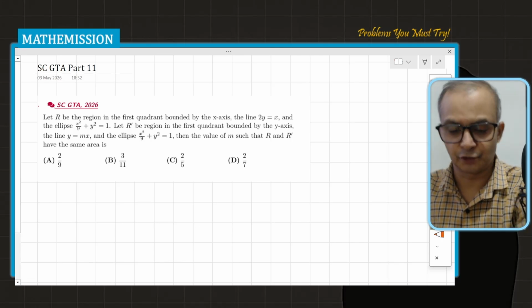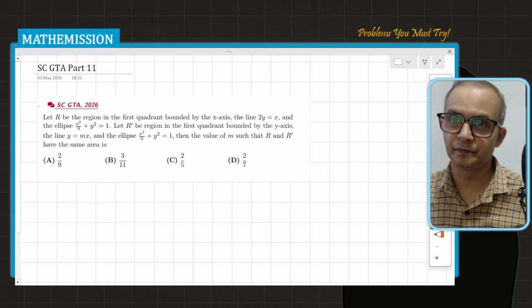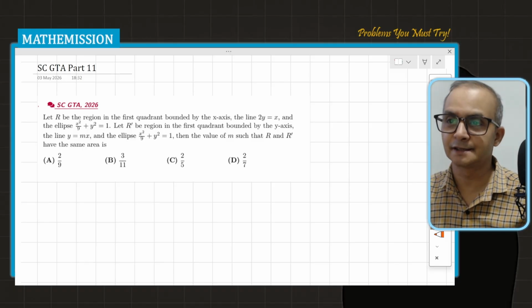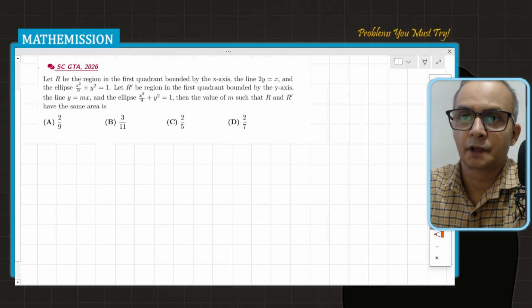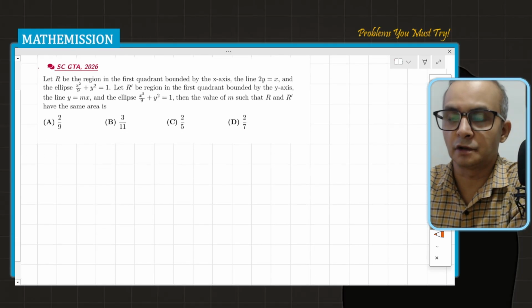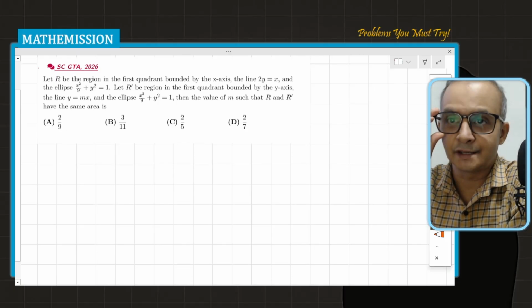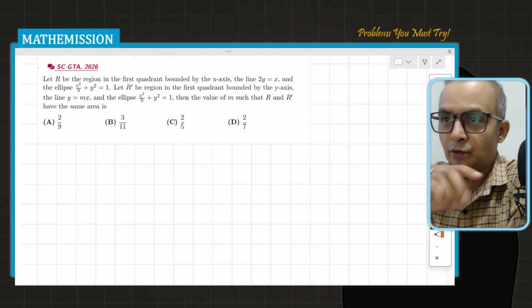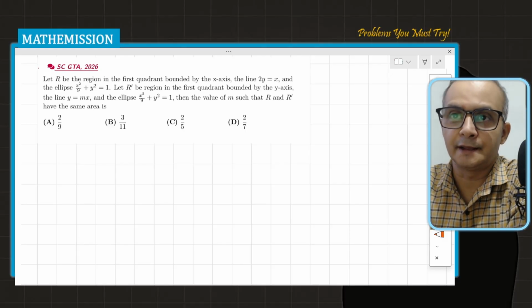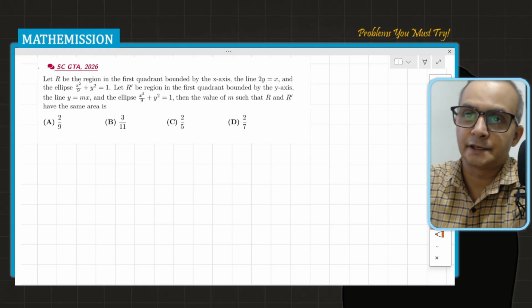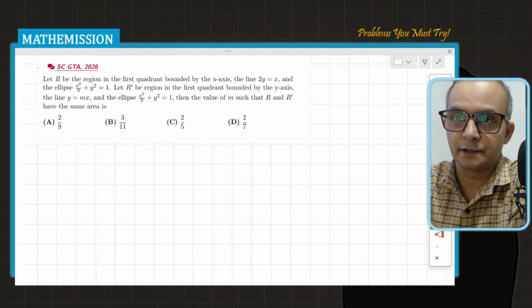Hello everyone. So this is the problem from GATE 2026 last week, and this question was asked by one of my students also. So the question is: let R be the region in the first quadrant bounded by the x-axis, the line 2y equals x, and the ellipse x squared by 9 plus y squared equals 1.